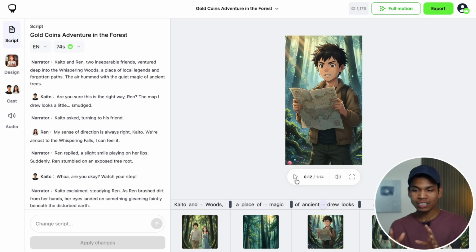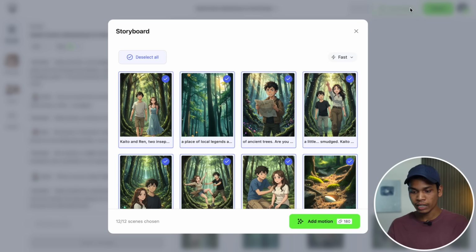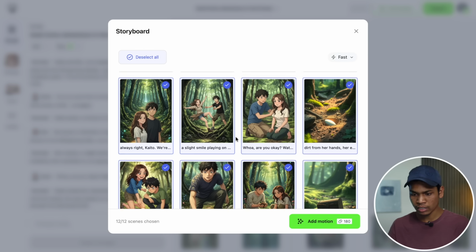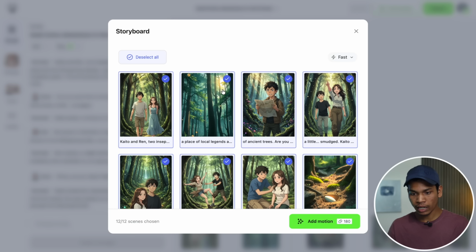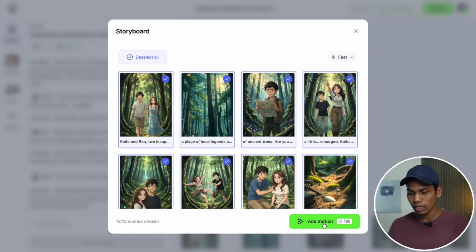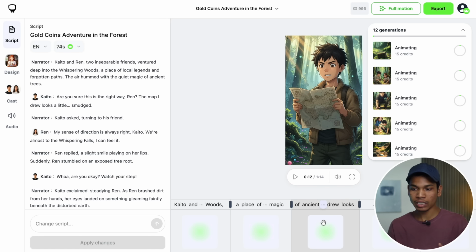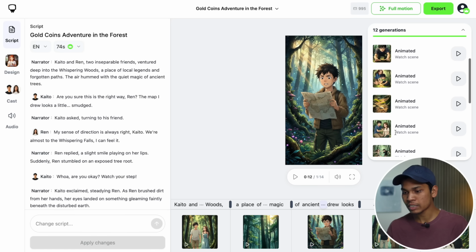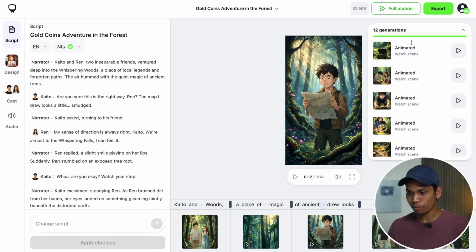So currently this is just a compilation of different AI scenes, different AI images, and if you want to add motion so that it feels like a video, you just click one button. This is the option full motion. I am clicking here full motion, and then you can see there are different scenes of this story, and you can select which AI scene you want to add motion to. Currently everything is selected, and now I am clicking add motion, and motion will be added to every scene, and this will look like a real video. Now every scene has been animated, and now let me play the video.